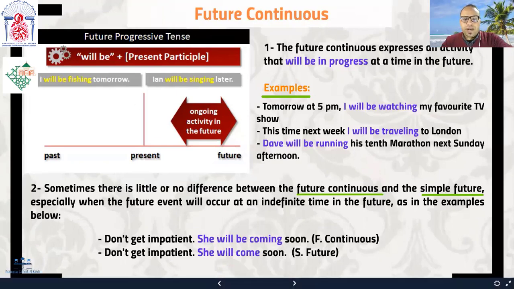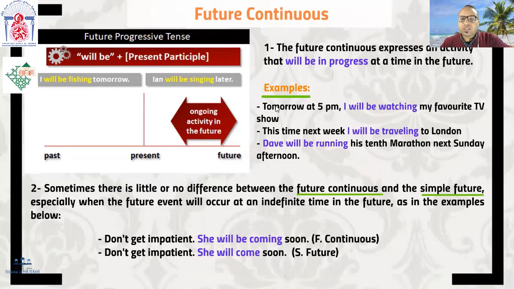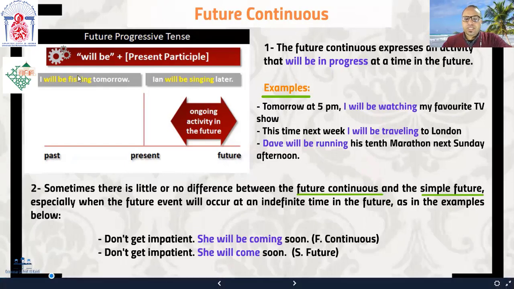Let's read these examples here. Tomorrow at 5, I'll be watching my favorite TV show. So what is this tomorrow at 5? This tomorrow at 5 is the point of time in the future during which the action will be in progress, right? It's very important to use such kind of time expressions to indicate the point of time in the future during which an action will be progressive or continuous.